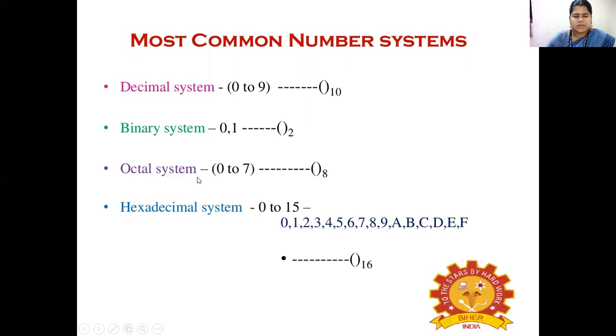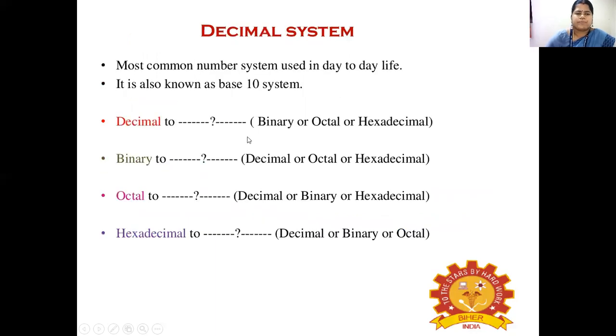Similarly, the octal system varies from 0 to 7 and is represented by base 8. Similarly, in the hexadecimal system the values vary from 0 to 15 and the numbers are represented by base 16.